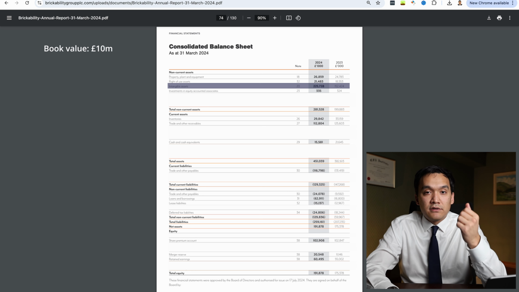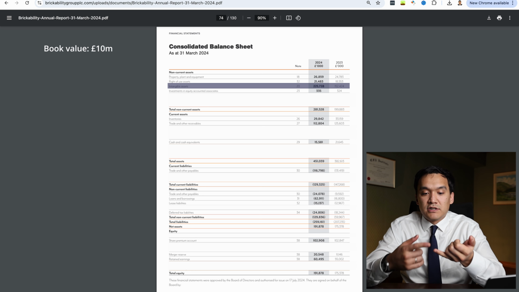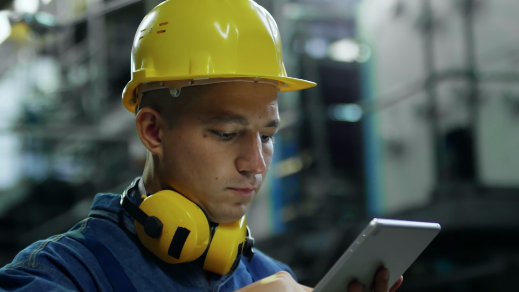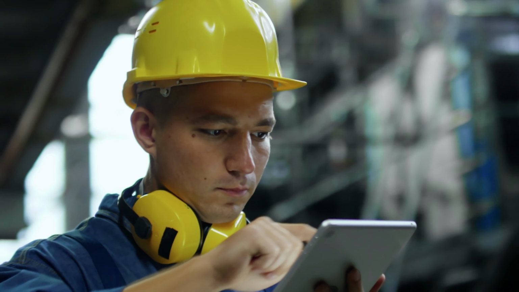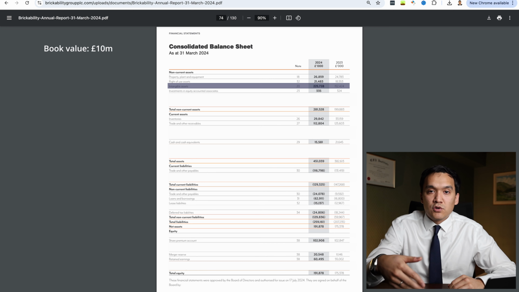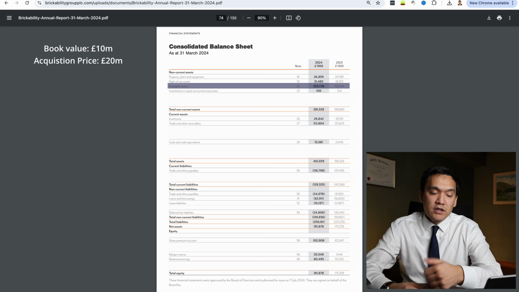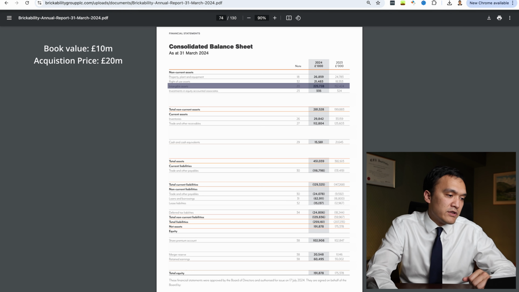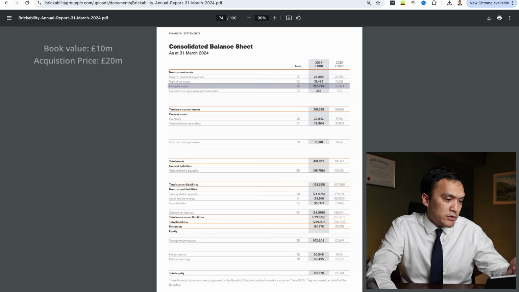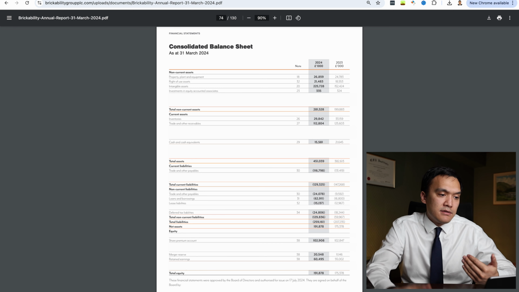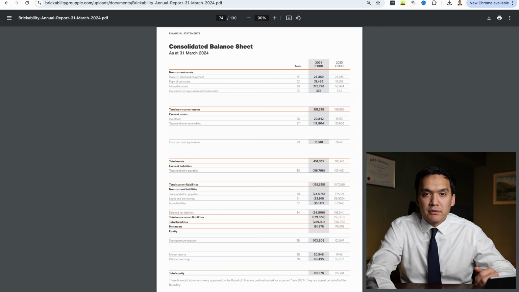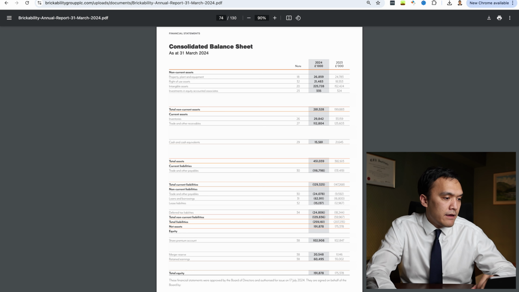There are many items that are difficult to put on the balance sheet. For example, this may be exceptional talent of the company, or they have a good reputation with suppliers and customers, and maybe they have patents and technologies that are valuable to Brickability Group. And Brickability Group decides to acquire this company for 20 million pounds. So 10 million pounds in excess of the book value represents goodwill, which is a part of intangible assets. So we see that 226 million is a big figure, and this is related to a lot of acquisitions that Brickability Group has done in its history.